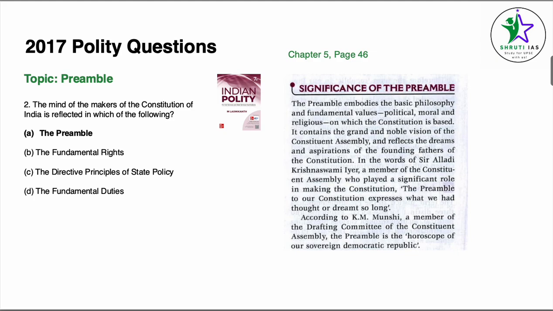Coming to question number 2, we have again same topic. The minds of the makers of the Constitution of India is reflected in which of the following? Answer is preamble. We find this in chapter 5, page number 46. The preamble embodies the basic philosophy and fundamental values, political, moral and religious, on which the Constitution is based. It contains the grand and noble vision of the Constituent Assembly and reflects the dreams and aspirations of the founding fathers of the Constitution. So very clearly the answer is A here.